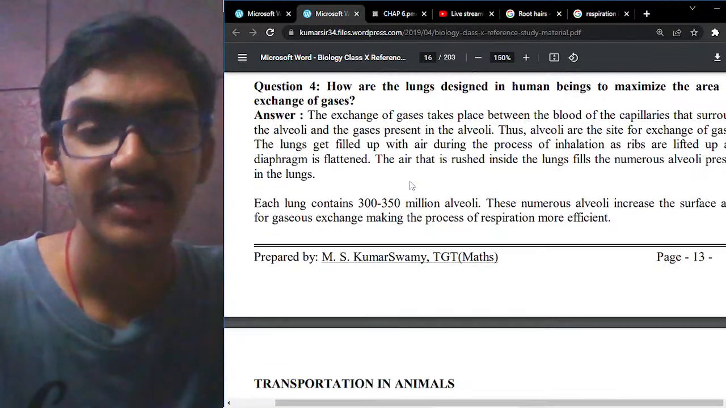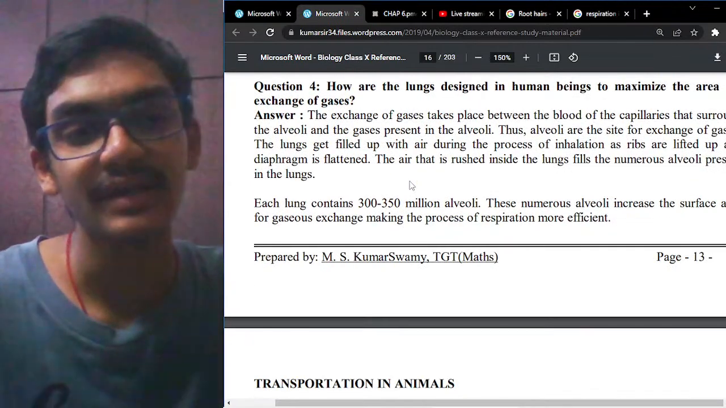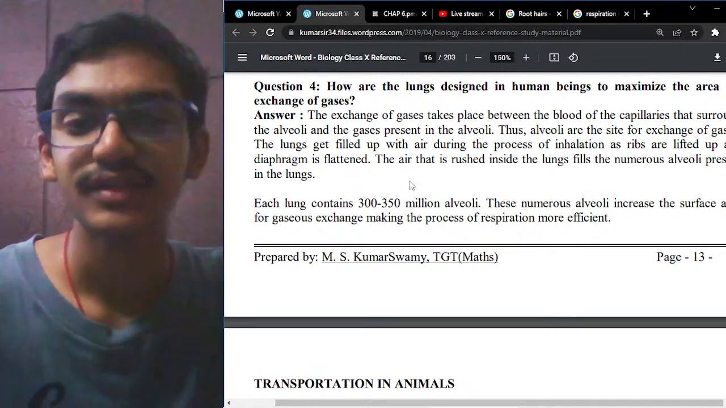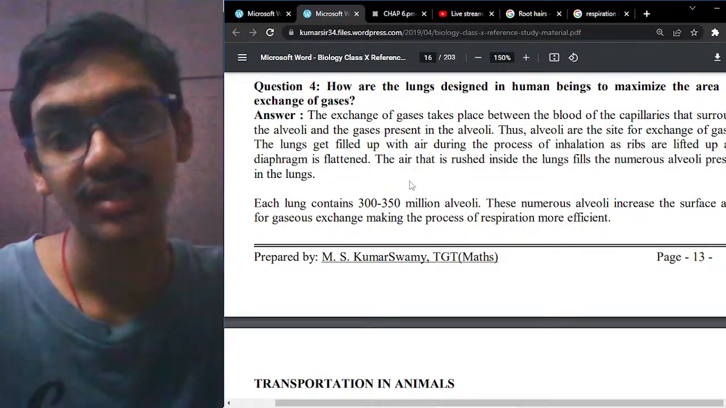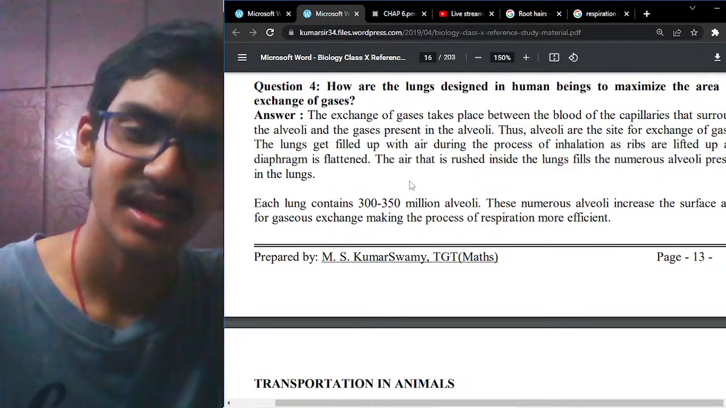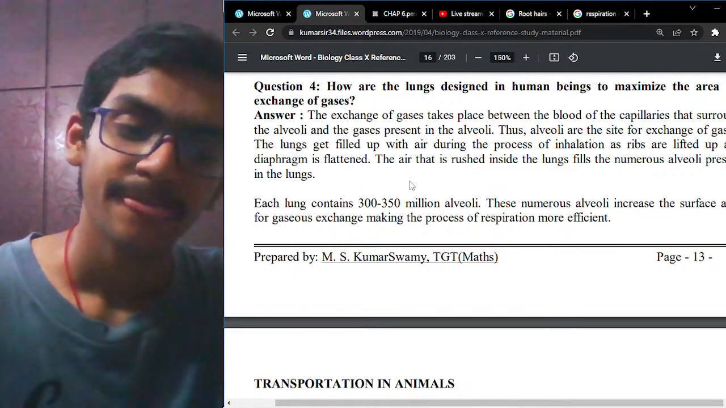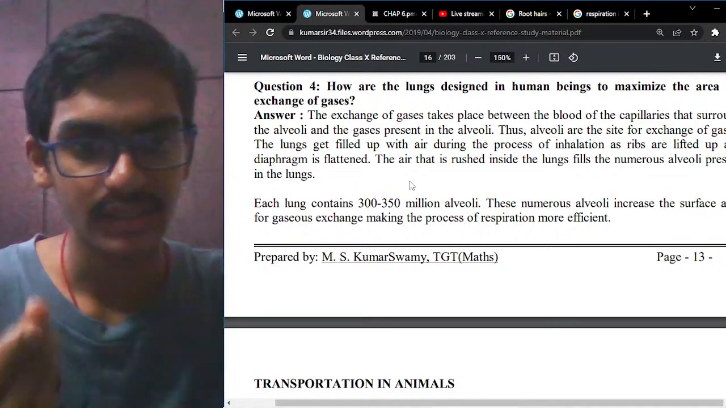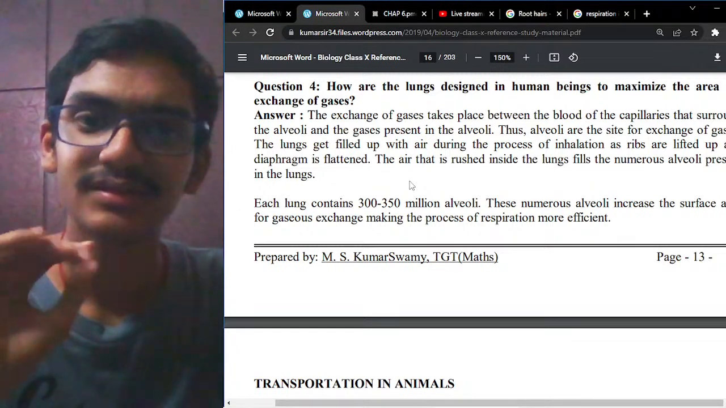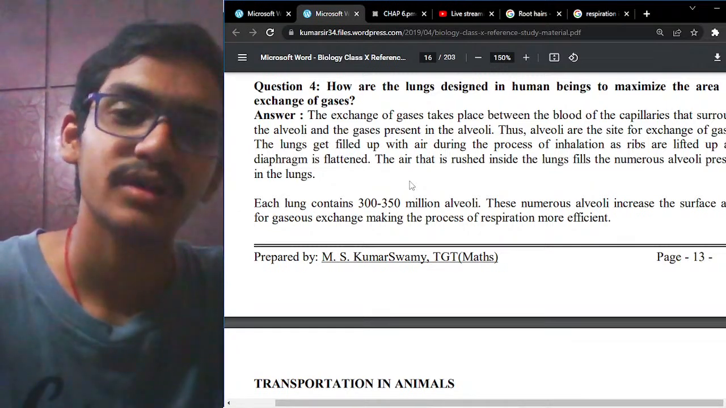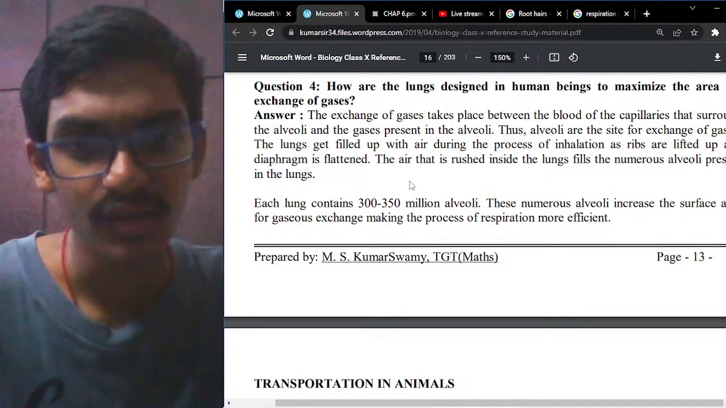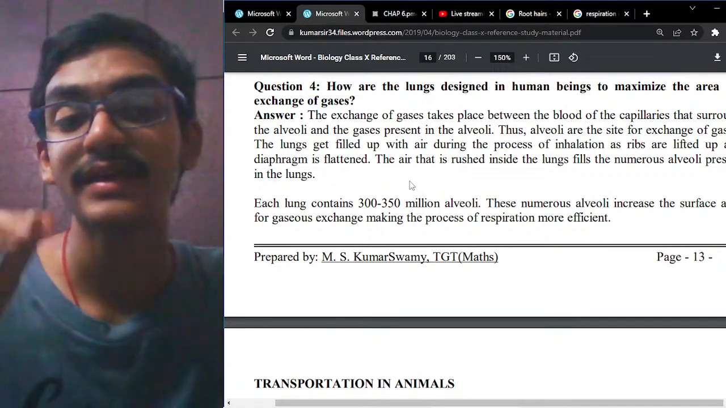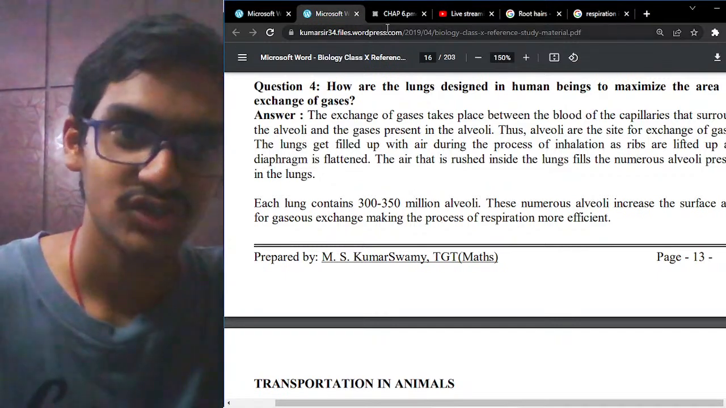So how are the lungs designed in human beings in order to maximize the area for exchange of gases? They have alveoli, which help in increasing the surface area for the exchange of gases. During the inhalation process, the ribs are lifted and the diaphragm is flattened, and during the exhalation process, the ribs and the diaphragm relax. So the numerous alveoli increase the surface area for the exchange of gases, which makes the process of respiration more efficient as well.